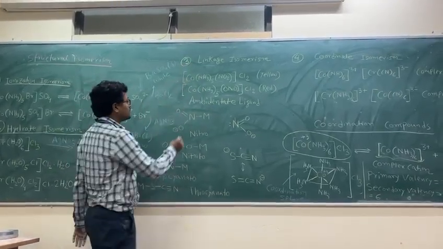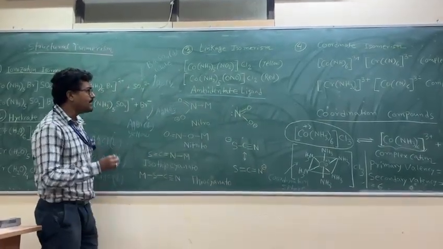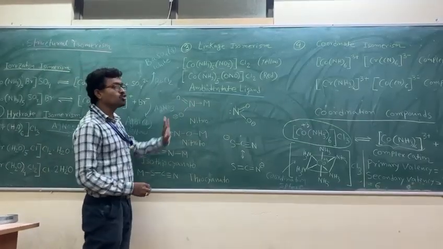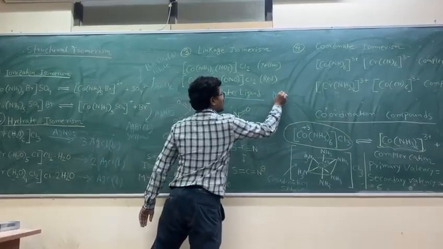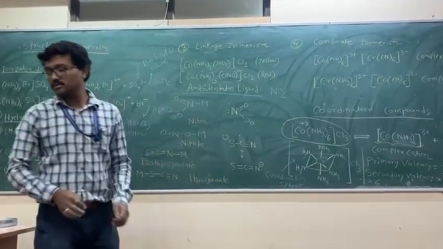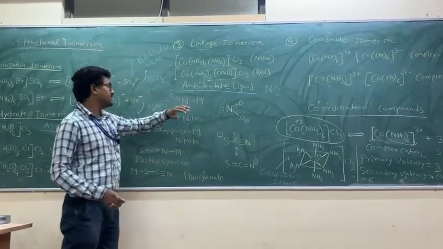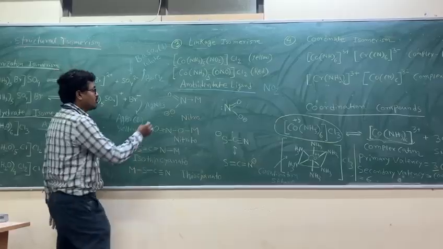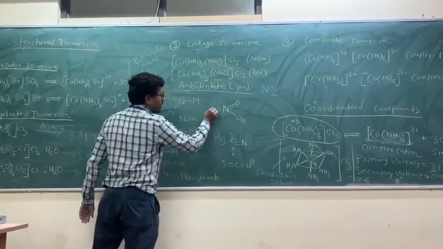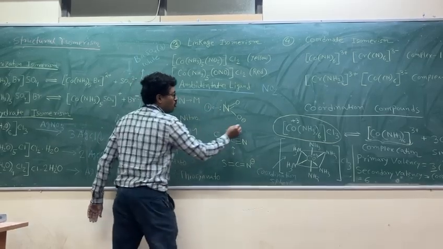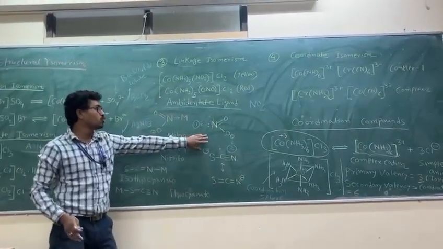This linkage isomerism is possible if there is an ambidentate ligand. What is an ambidentate ligand? An ambidentate ligand means a ligand having two donor sites. For example, if we take nitro, the nitro molecule has two donor sites. One is nitrogen, and another one is O minus. This is the second donor site. So the same ligand has two donor sites.